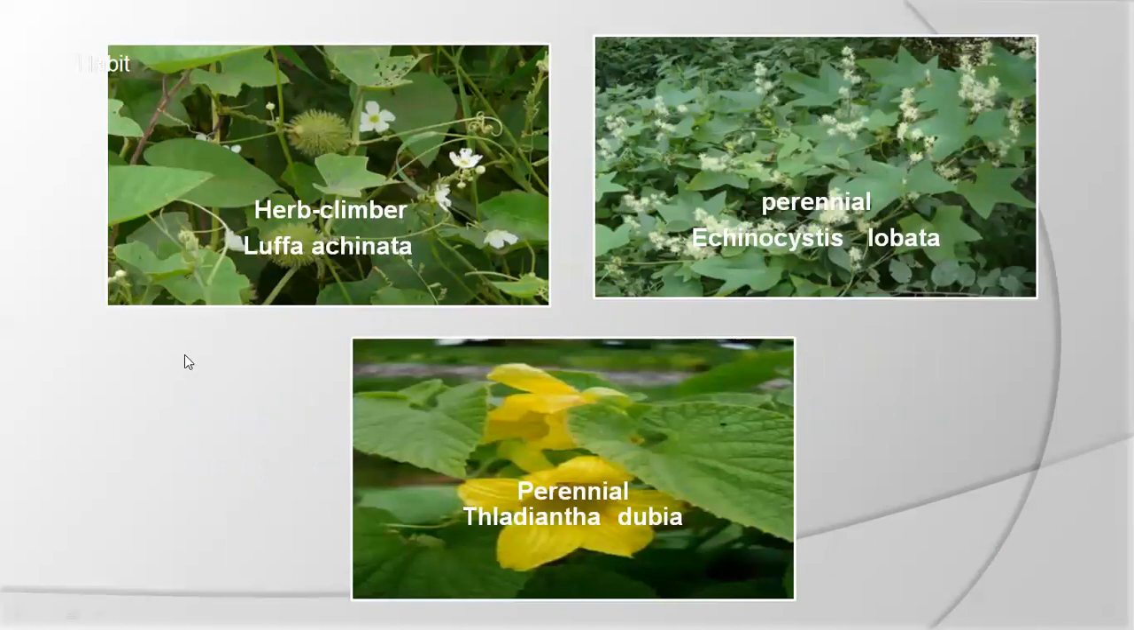For example, this herb Luffa acutangula is a climber. We can see tendrils are there. With the support, they climb in an upward direction. This is a perennial plant, Echinocystis lobata. This is a perennial plant, Thaladiantha dubia.